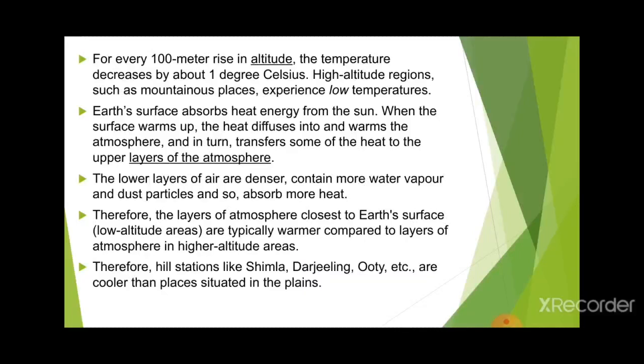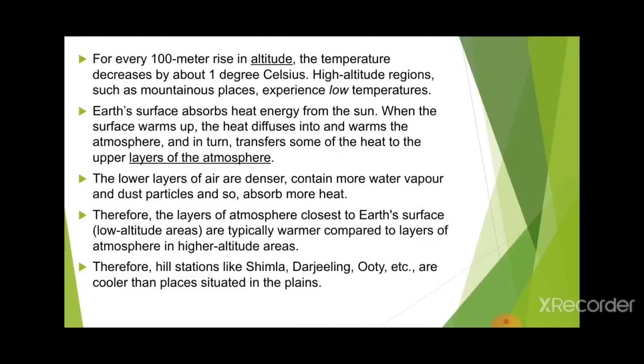You have read that with a 100-meter rise in altitude, the temperature decreases by 1 degree Celsius. What was it known as? It is known as the normal lapse rate. The normal lapse rate makes the temperature go down, and because of that those areas feel cold. High altitude regions such as mountainous places experience low temperature because of the altitude.